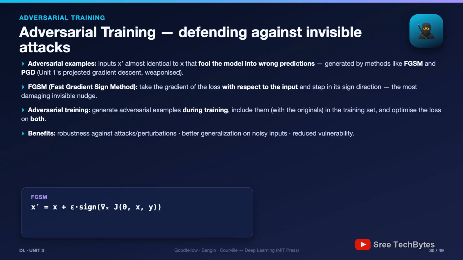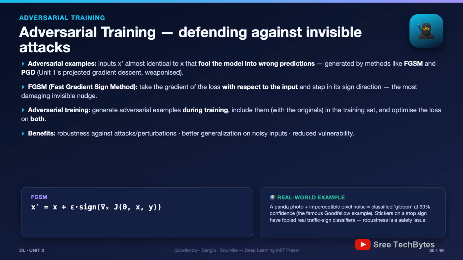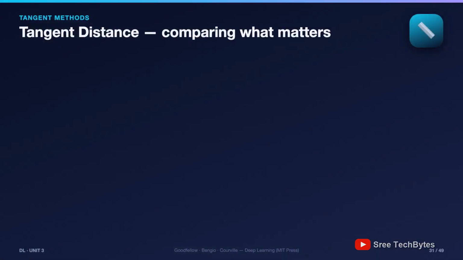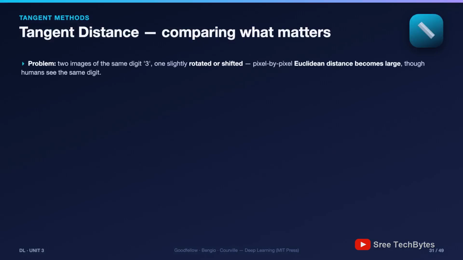The defense: generate adversarial examples during training, include them alongside the originals, optimize the loss on both. The model learns to hold its answer under attack. Why it's in this chapter: adversarial training is data augmentation with worst-case examples, and it matters. Stickers on stop signs have fooled real traffic classifiers. Robustness is safety. The final technique family, the tangent methods.